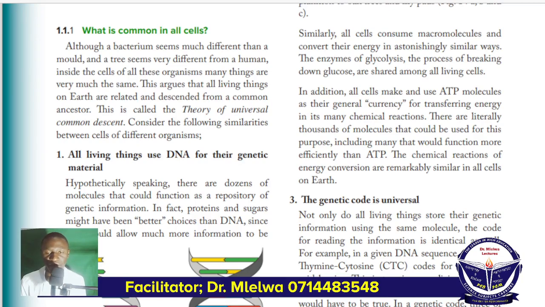Kwa hiyo every living organism ranging from bacterium, when you move from bacterium we are moving to protoctista, and then from there to fungi, kwenda kwenye plantae na kwenye animalia, because we have 5 kingdoms of living organisms. We have the kingdom Monera, which are bacteria.